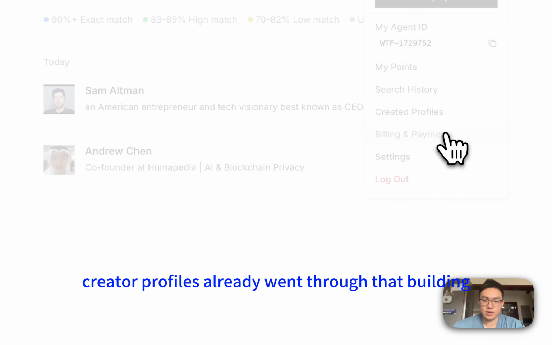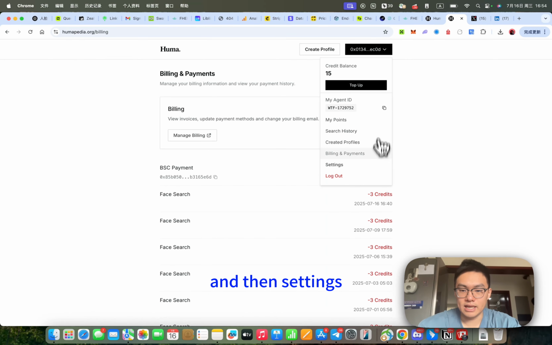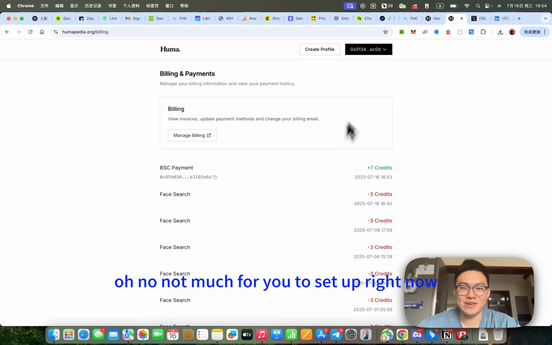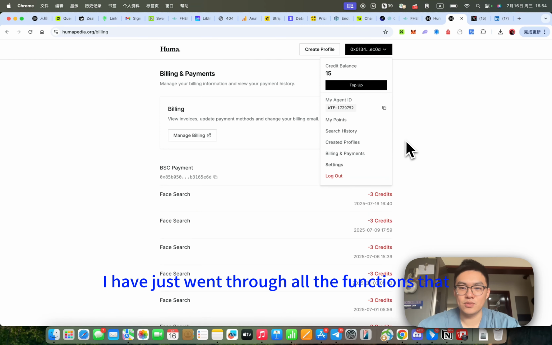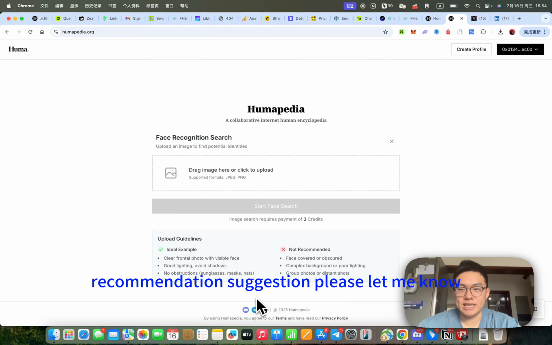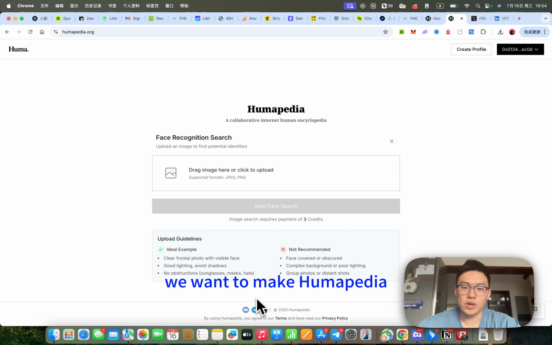Create profiles, I already went through that. Building, I already went through that too. And then settings, not much for you to set up right now. So I believe I have just gone through all the functions that Humapedia has for now. If you have any recommendation or suggestion, please let me know.